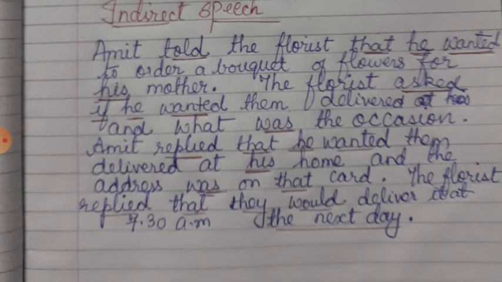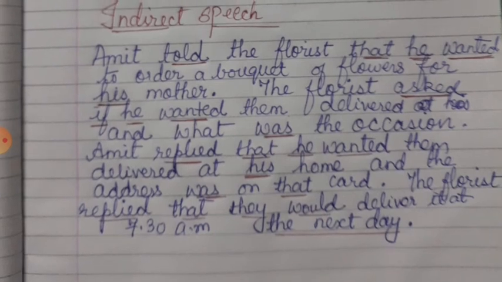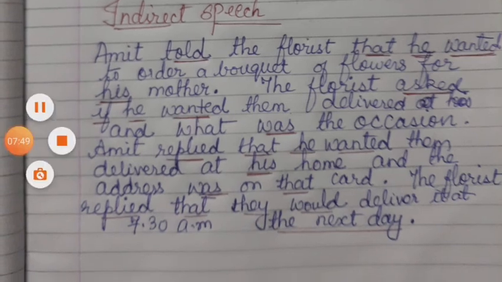Now children, see here, would is a verb which is in the past form. So after a verb in a past form, you can never use the main verb in the past tense. This is a rule. Okay. So after would, you will use the verb in the present form only. They would deliver it at 7:30 a.m. Tomorrow changes to the next day.